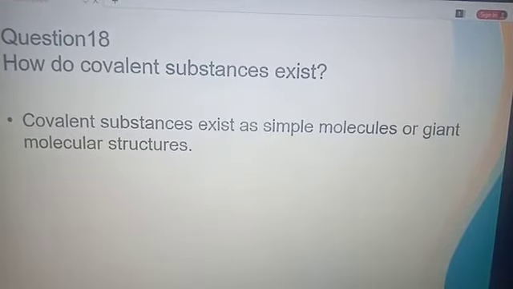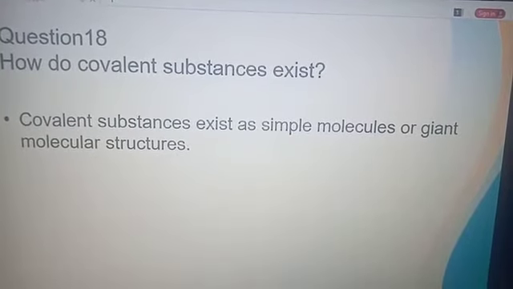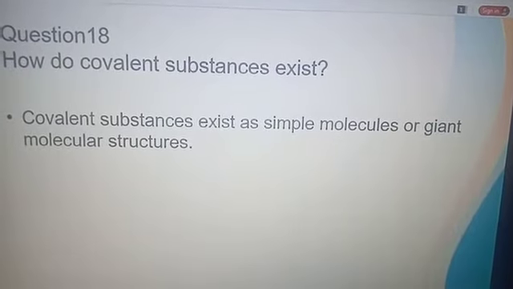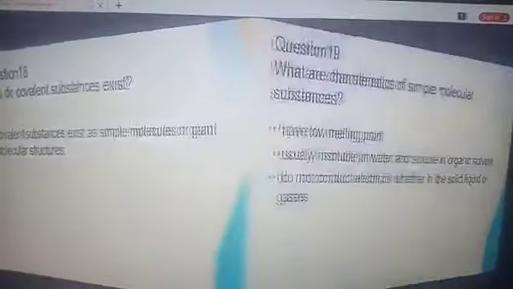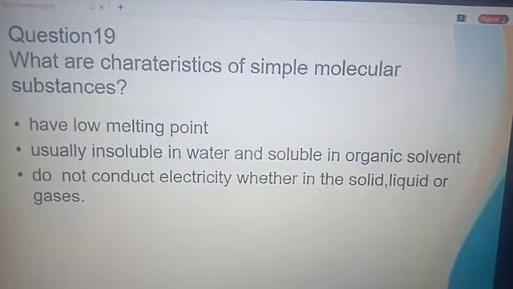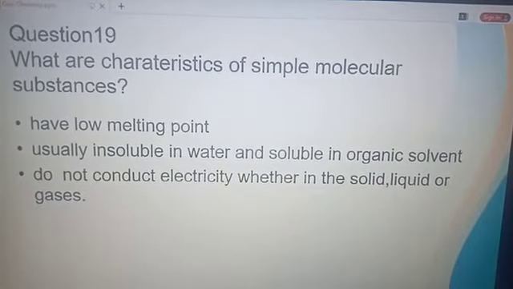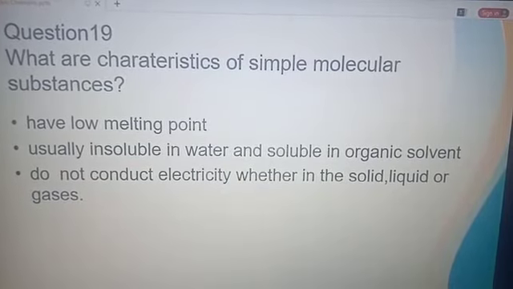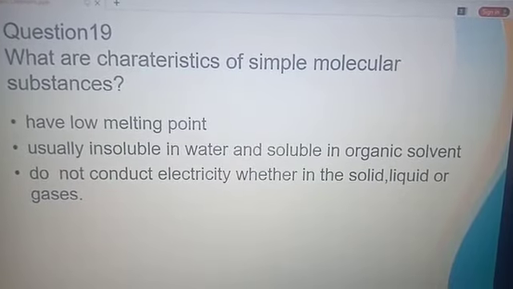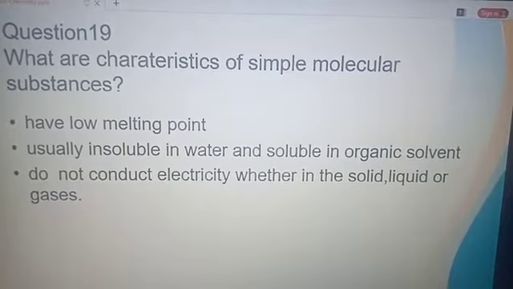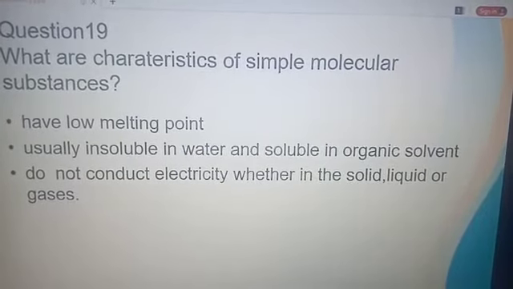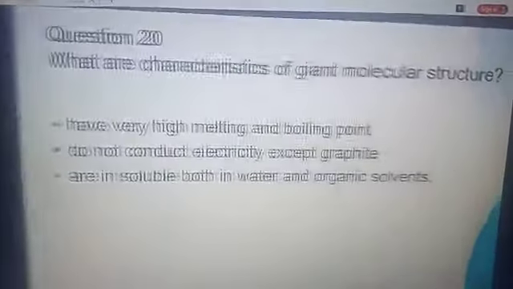Covalent substances exist as simple molecules or giant molecular structures. Question 19. What are the characteristics of simple molecular substances? They have low melting point, usually insoluble in water but soluble in organic solvent, and they do not conduct electricity whether in solid, liquid, or in gas form.